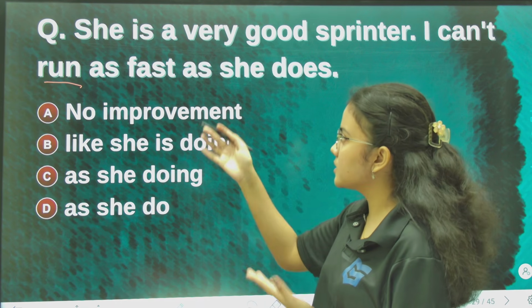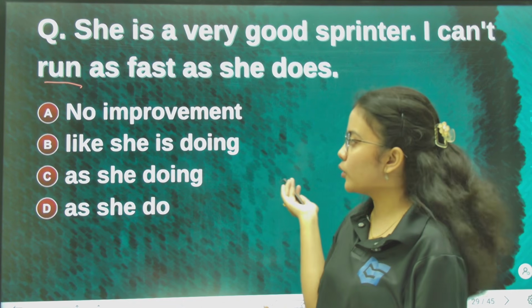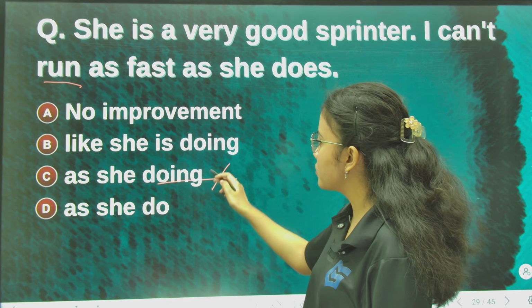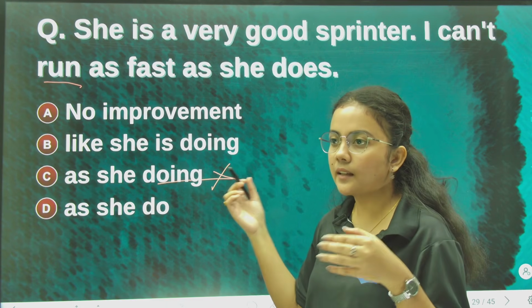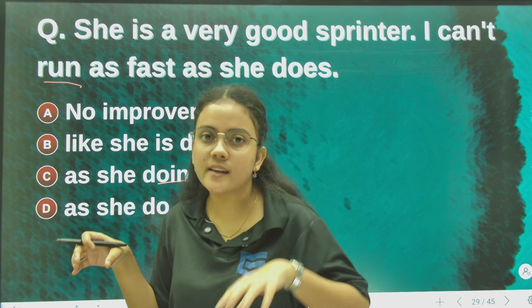Again and again, we don't use structures like "I can't run as fast as she is running". Okay, "as she is doing", we don't use this. Doing, we don't do that because it's not something which is happening at the present. It's not an ongoing action.